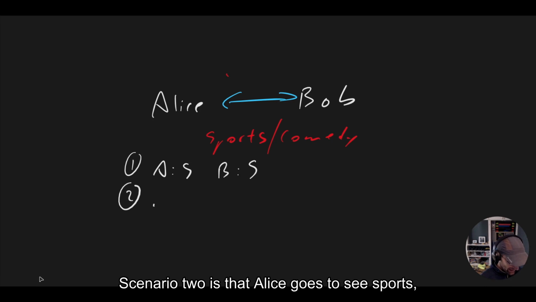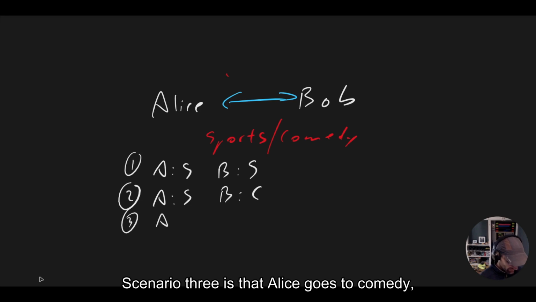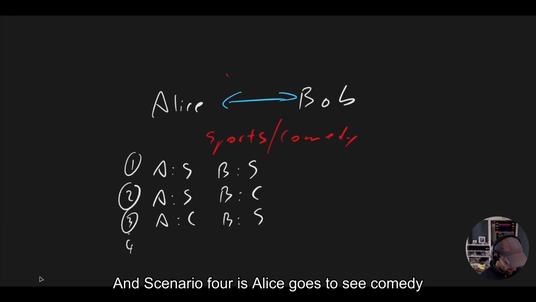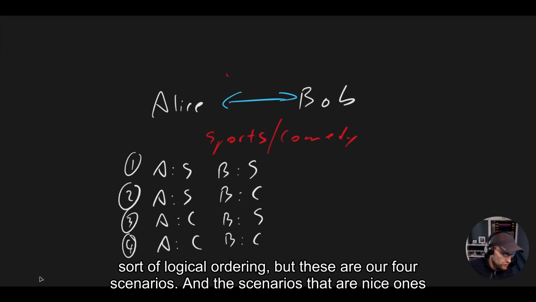Scenario two is that Alice goes to see sports and Bob goes to see comedy. Scenario three is that Alice goes to see comedy, Bob goes to see sports. And scenario four is Alice goes to see comedy and Bob goes to see comedy. The ordering there is irrelevant. I'm just coming up with some sort of logical ordering. But these are our four scenarios.